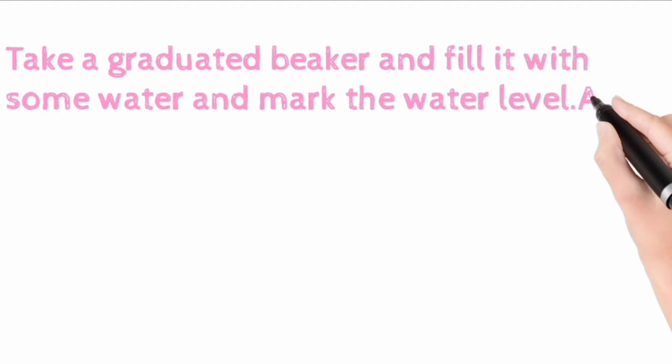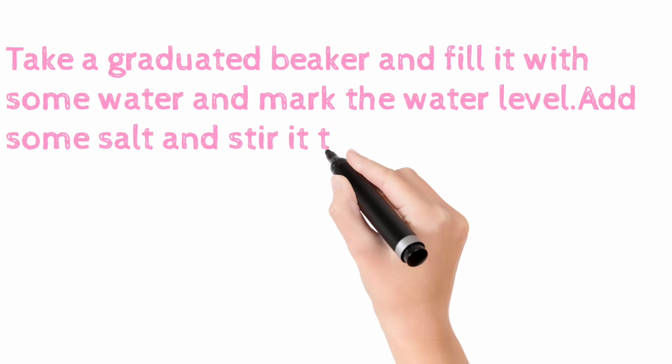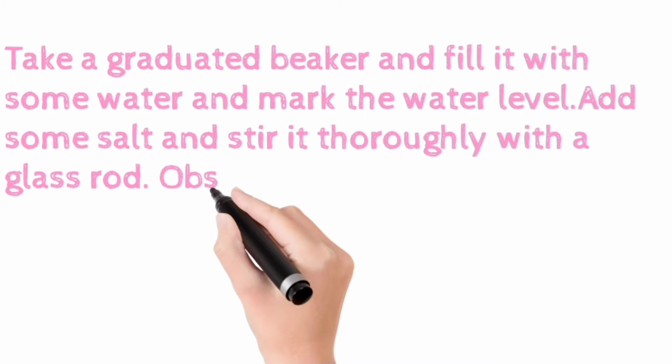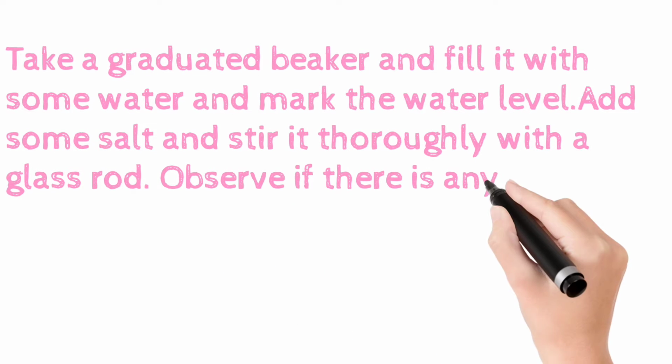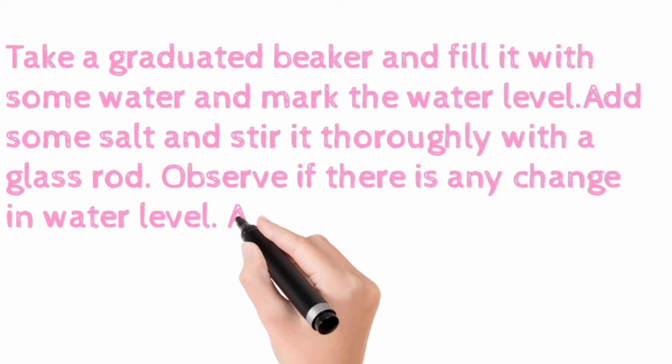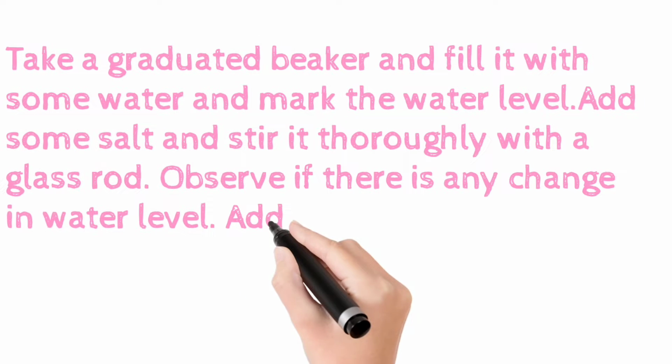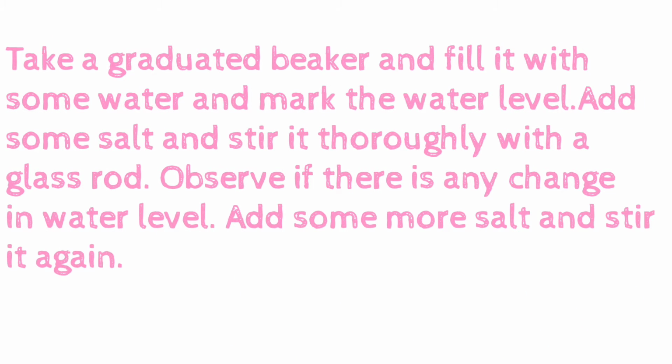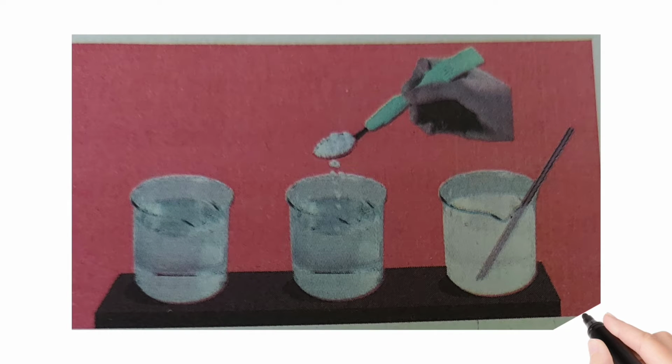Add some salt and stir it thoroughly. आपको उसको mix करना है, stir करना है. Salt आपको add करना है, फिर stir करना है with a glass rod. Now you have to take a glass rod. Observe if there is any change in water level. Add some more salt and stir it again. आपको और थोड़ा salt डालना है, फिर से stir करना है और आपको water level observe करना है. Observe the change in the level of water.